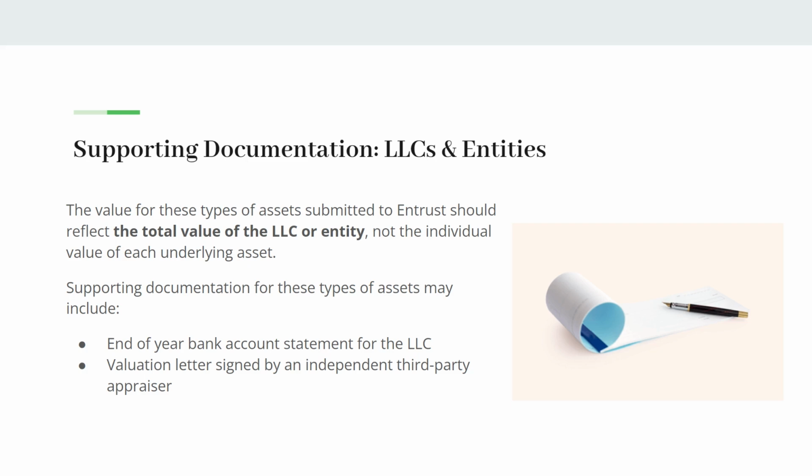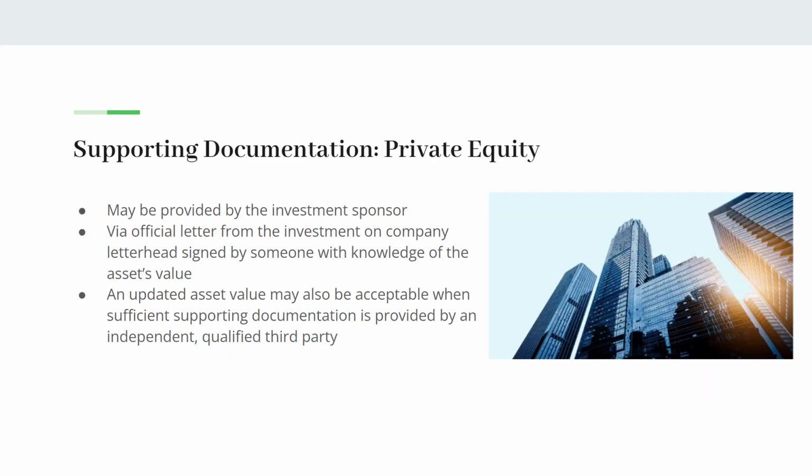We would need a copy of the year-end bank account statement for the LLC, as well as a property tax bill for the property, showing the value of the property, as well as showing the owner of the property, which should be the LLC. Private equity, such as limited partnerships, corporations. Supporting documentation we can accept is a letter on letterhead from the investment sponsor confirming the asset value. We can also accept a letter from an independent qualified third-party valuator confirming the value as well.